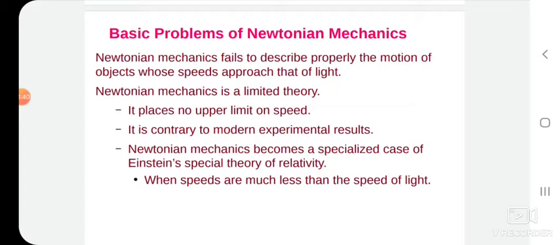Newtonian mechanics becomes a specialized case of Einstein's special theory of relativity when speeds are much less than the speed of light. These are some basic problems with Newtonian mechanics.